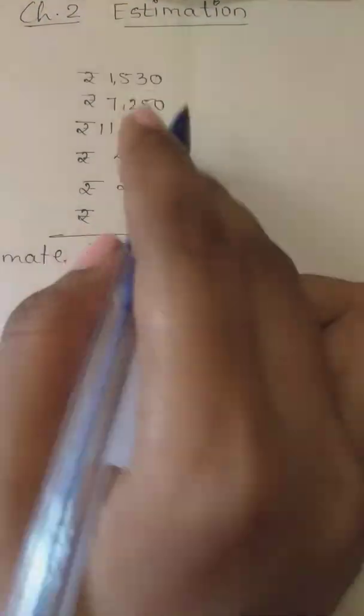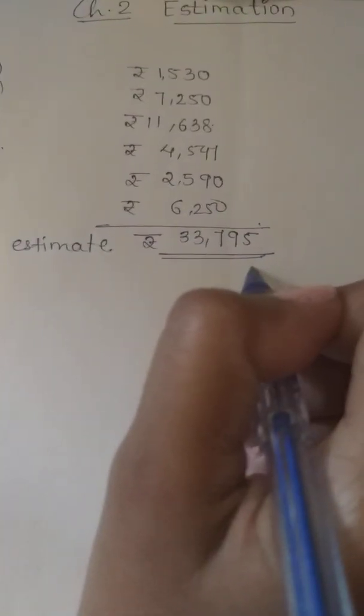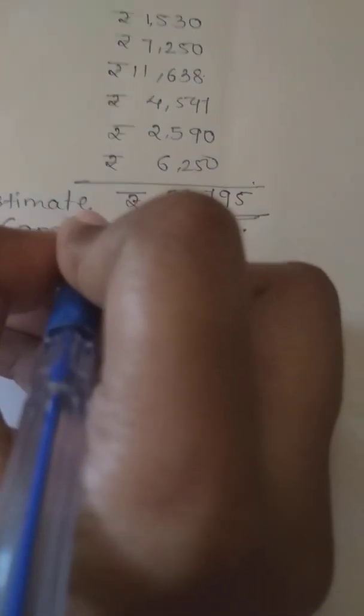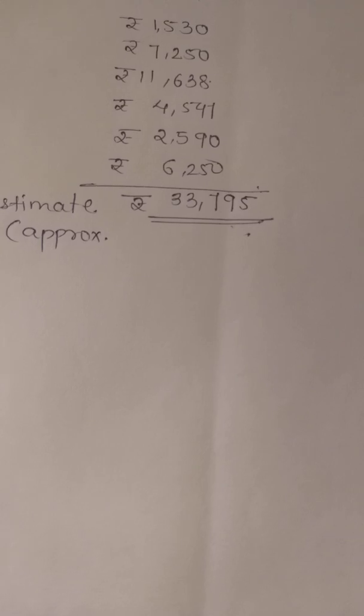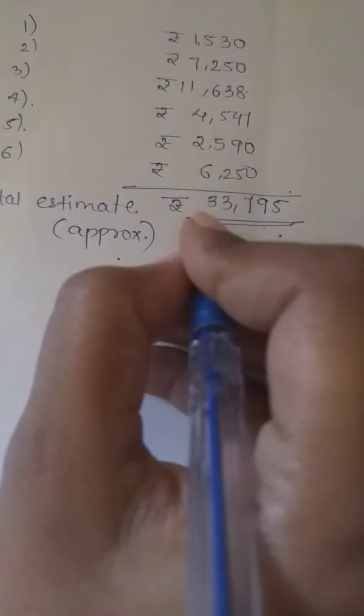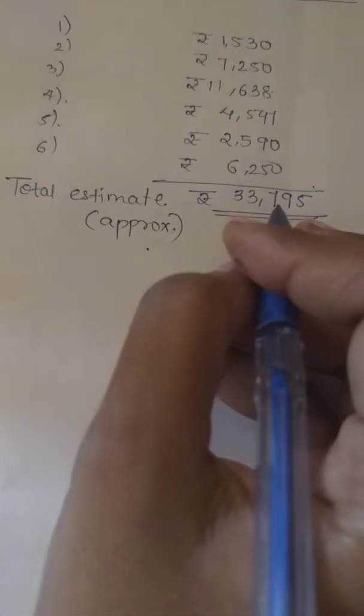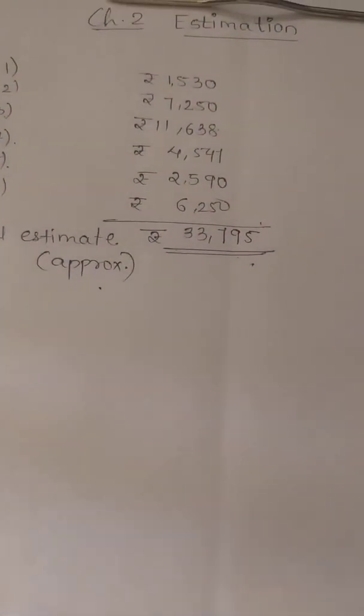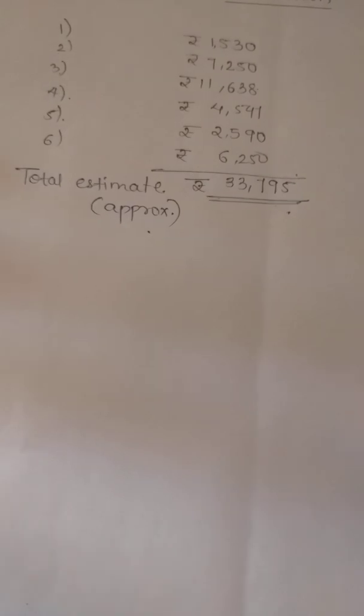On a smaller scale I have taken all this expenditure as an approximate estimation of expenses. So approximately I'll be spending 33,795. Thus, to conduct an event such as sports day, annual day, etc., we make an estimation which may or may not be the exact figure.